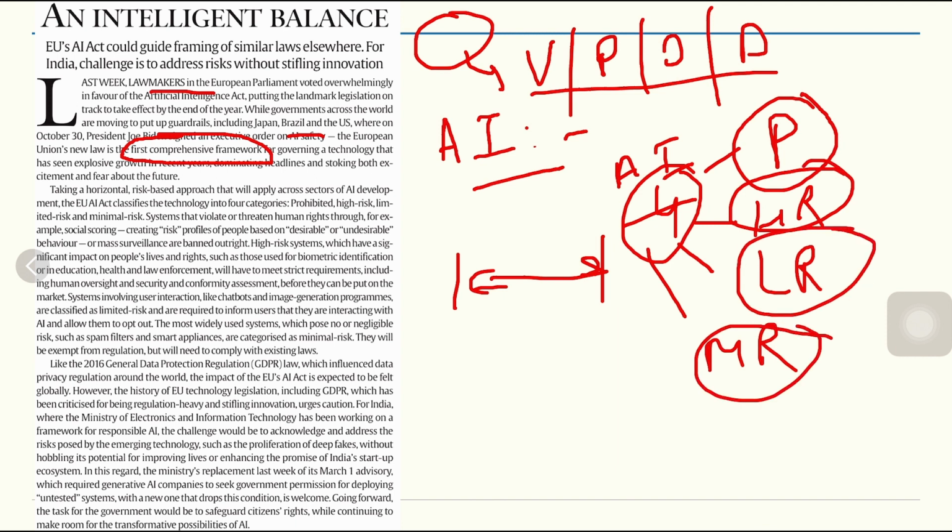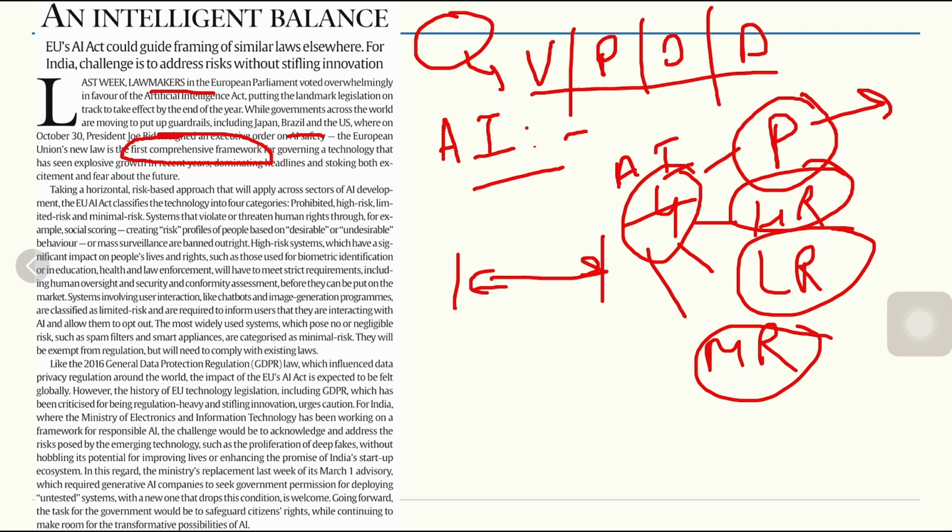So systems that violate or threaten human rights, through examples like social scoring, creating a risk profile of people based on desirable or undesirable behavior, or mass surveillance, are banned outright. So that comes under the prohibited category. So you can say that artificial intelligence that can actually create trouble for human rights, like social scoring, where they create a risk profile of people based on desirable or undesirable behavior, or any kind of mass surveillance, are